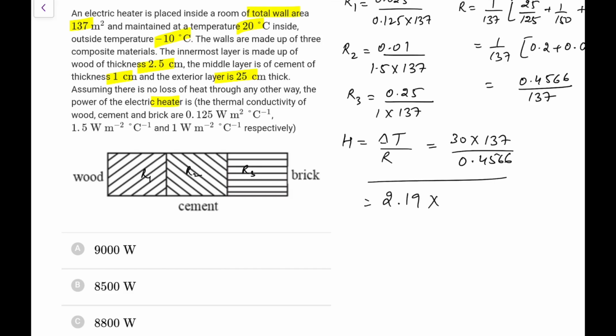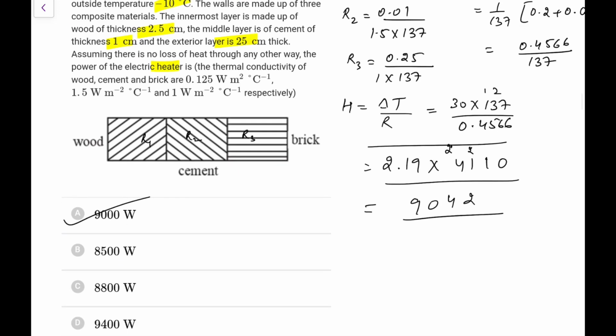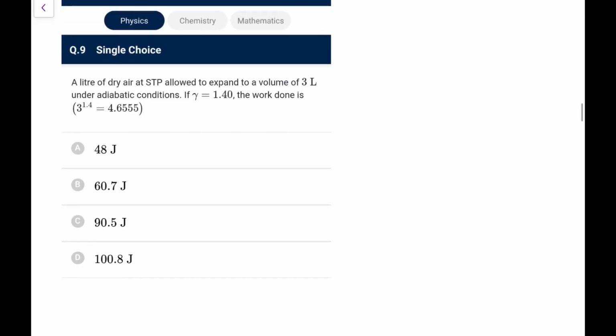So 2.19 into 137 into 3, that is 4110, into 2.19, or you can do 2.2. So that gives about 9042, so approximately 9000, that is what we are getting from my calculation. So I'll go for 9000, though it's a calculator one.